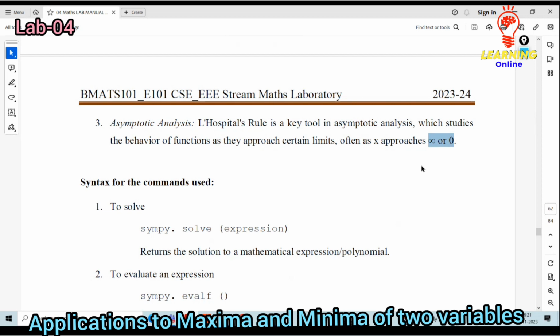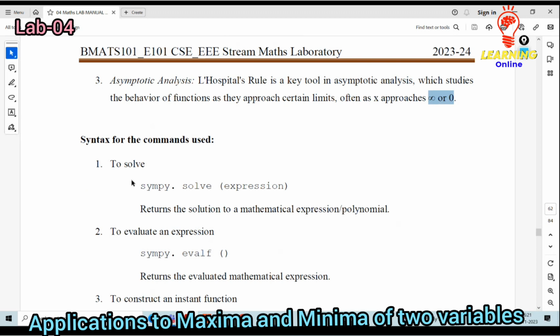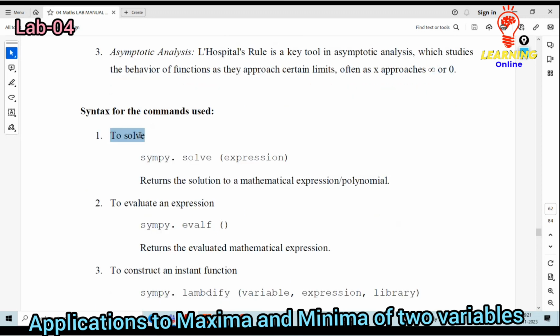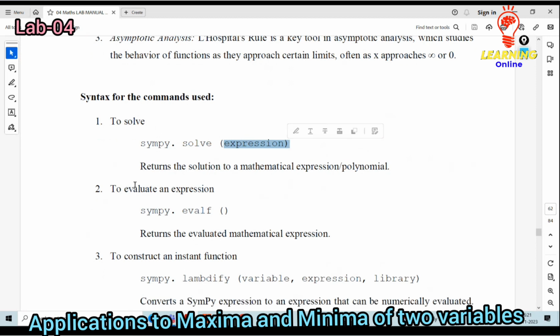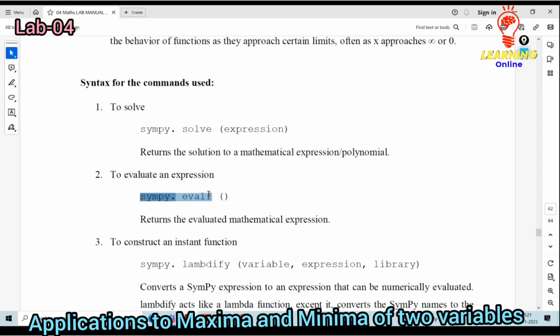Okay, to do that, we are going to make use of a number of functions. One is to solve, that is sympy.solve for that particular expression, which will provide the solution for the expression defined. Then evaluation of the particular expression, sympy.evalf. Okay, that is EVALF, evaluate the function defined. Okay, to do that, we are going to use this.